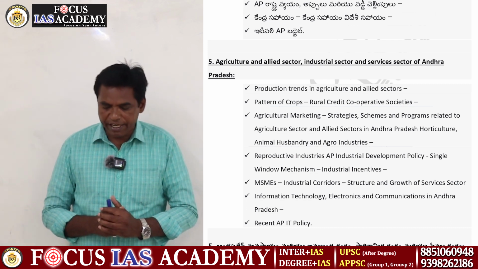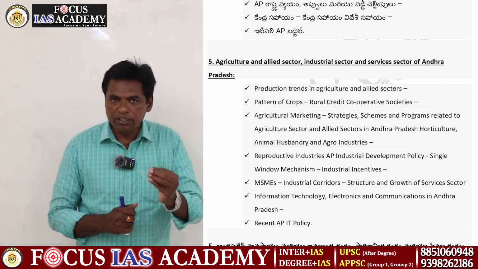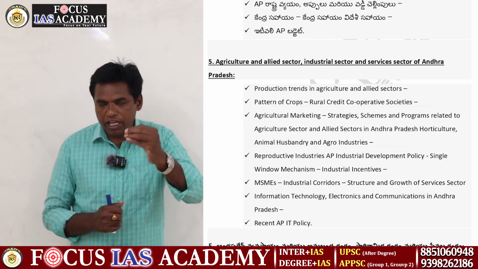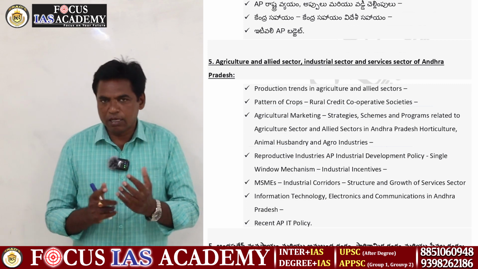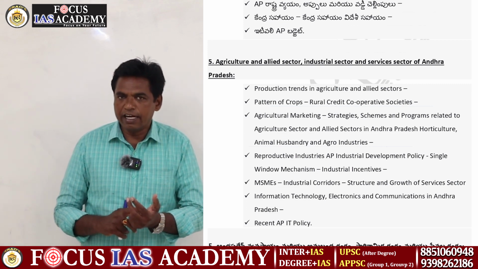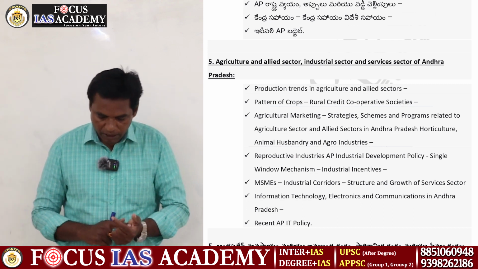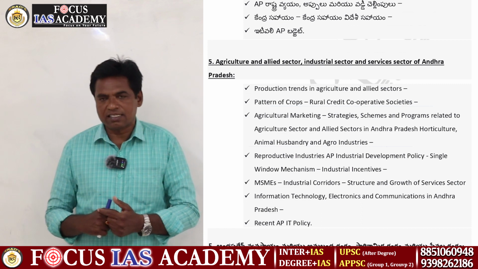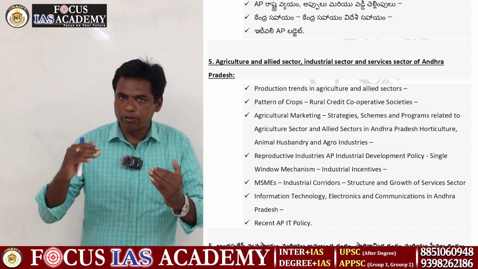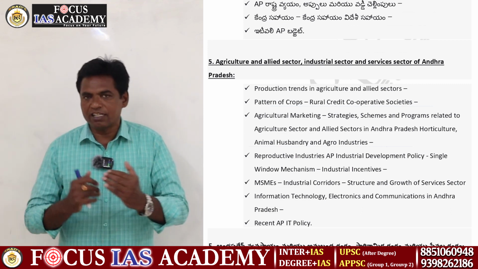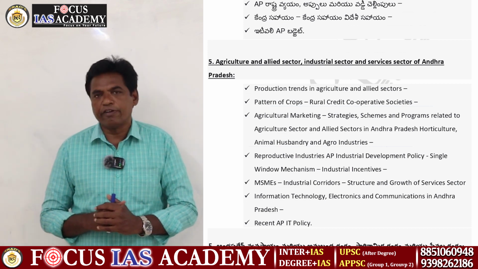Then the credit cooperative societies. Every society provides financial facilities to farmers at a very low interest rate, along with subsidies and other things, and quality seeds at very low rates. Then marketing facilities: as producing capacity increases, the surplus production is exported to other states and other countries. Then strategies, schemes and programs are very important.